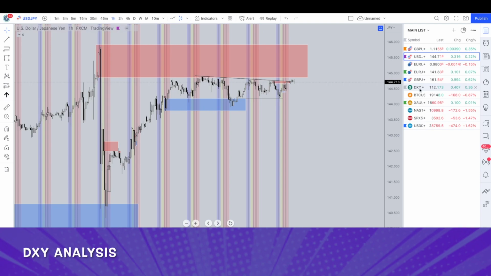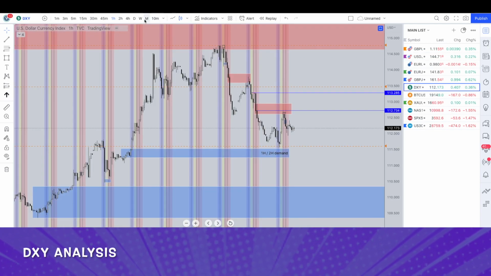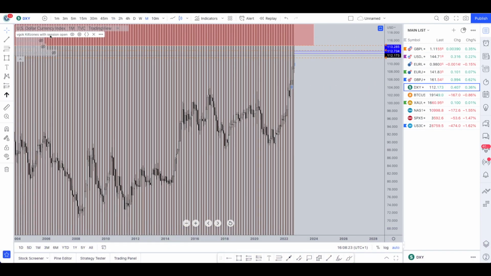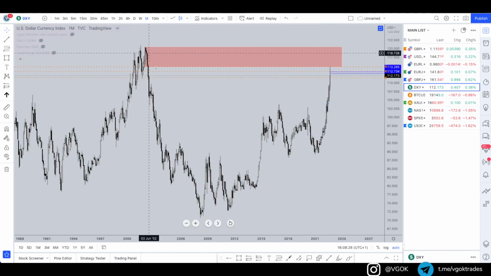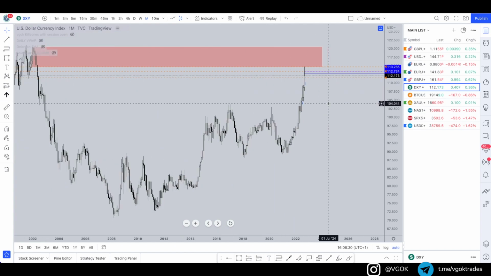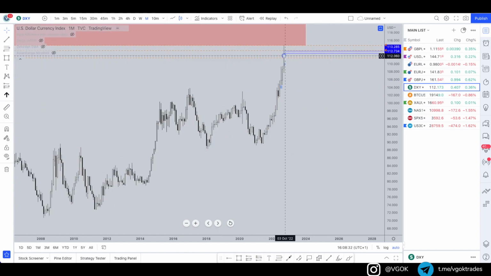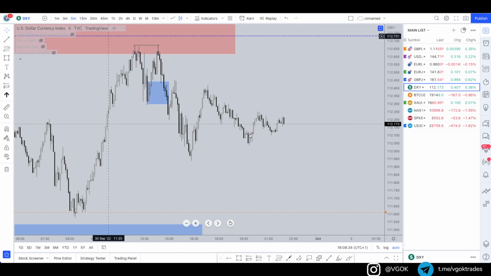But the main thing that happened last week for DXY was it getting into that monthly point of interest. If I take the zones off, you can see the monthly point of interest which we had was this buy to sell region up in here. Last week price got into there and we saw a big rejection down, and we actually were able to catch the sell-off on DXY